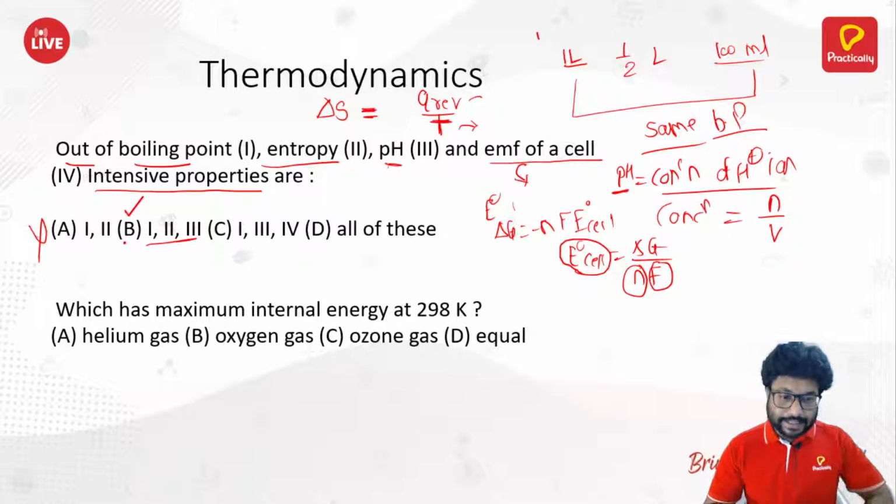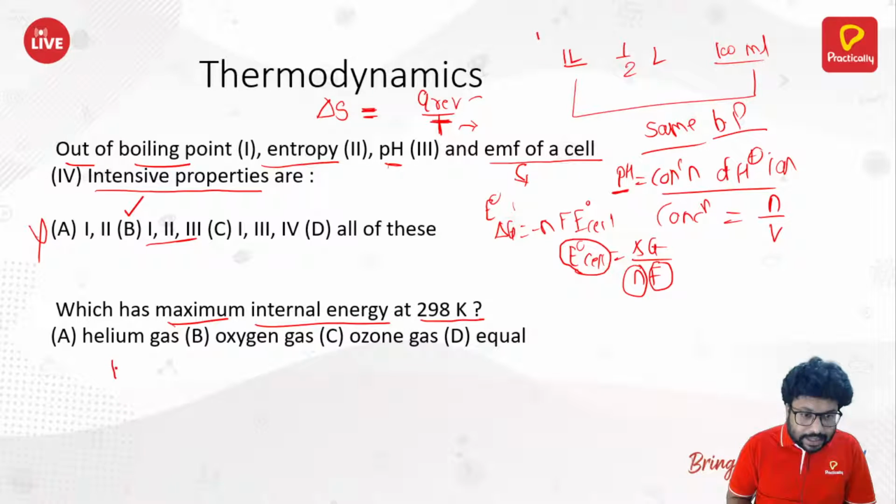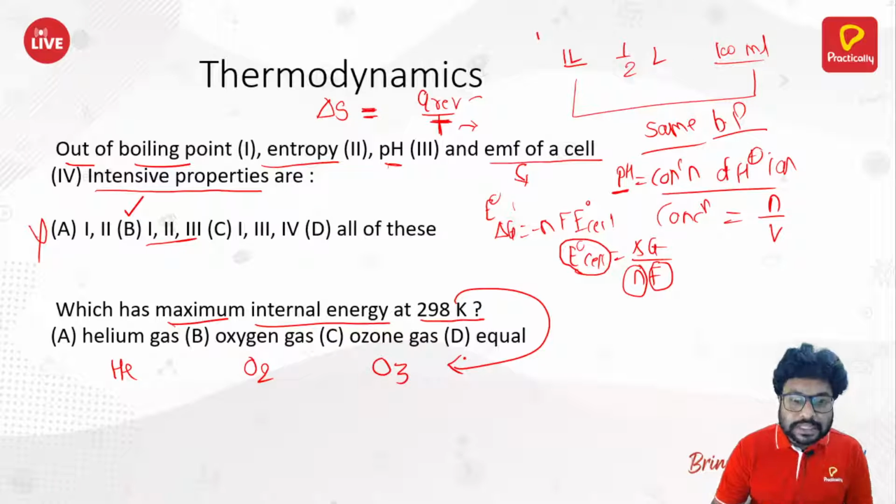Okay. Next, which has maximum internal energy at 298 Kelvin? That means helium gas, oxygen gas, and O3 gas. Out of these three, if we keep the temperature the same, which is 298, which would have the maximum internal energy?